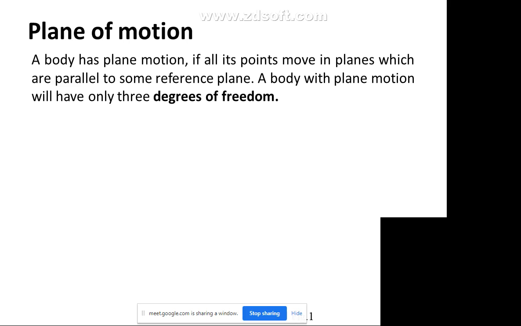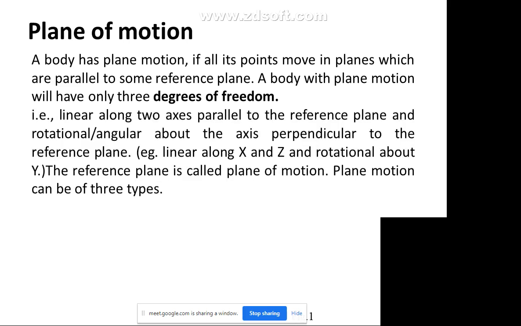Let us understand: suppose you want to move from one position to another. That may be linear along two axes parallel to the reference plane, and rotational, angular, about an axis perpendicular to the reference plane. For example, linear along x and z, and rotational about y. This reference plane is called the plane of motion.